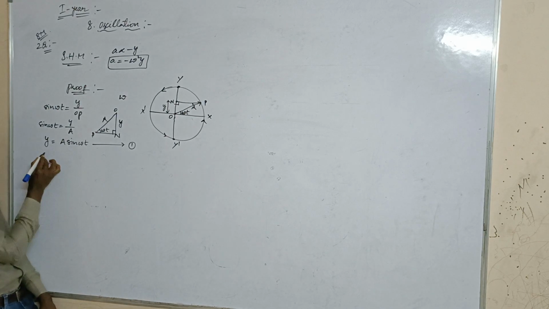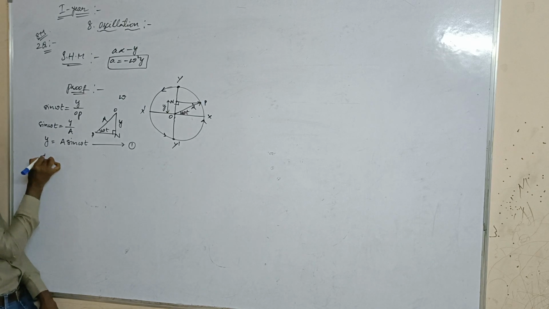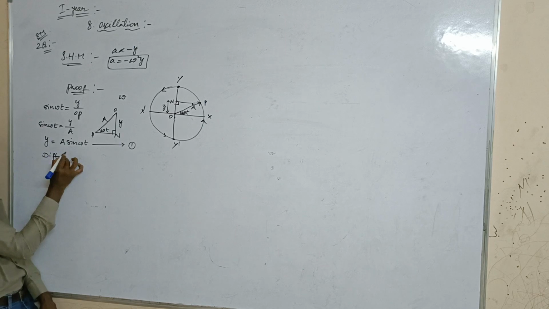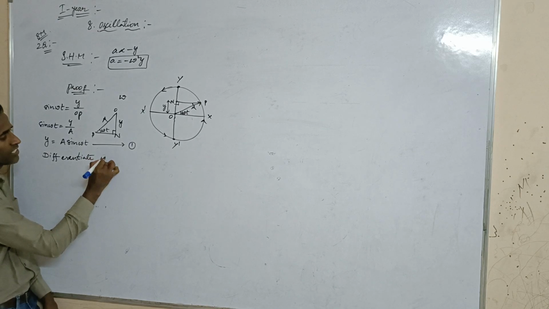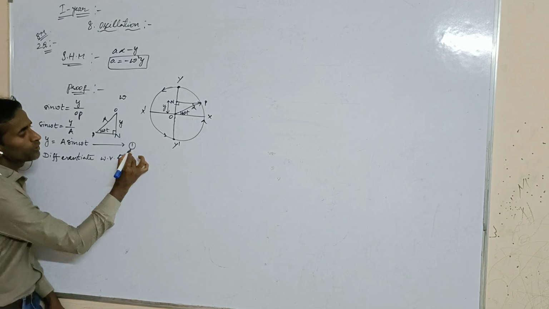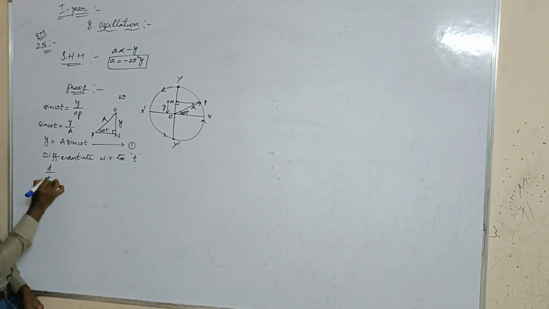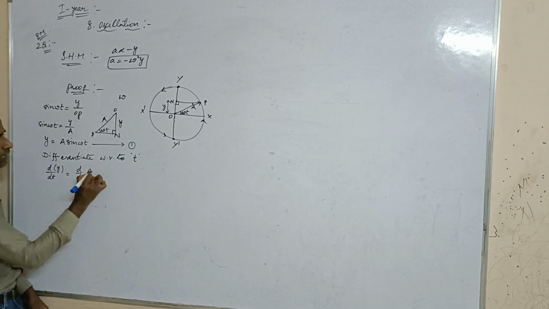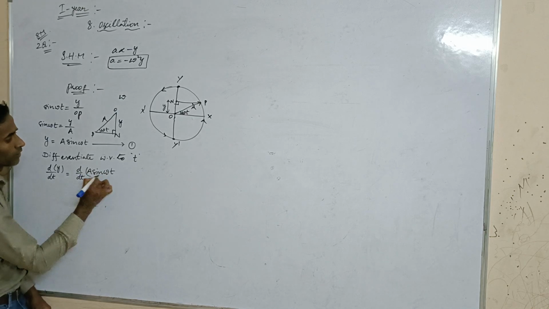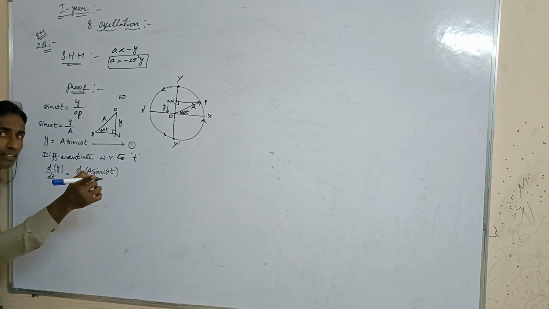And now see here, differentiate the above equation. We are going to differentiate with respect to time. T means nothing but time. So now we have to write d by dt of y is equal to d by dt of A sine omega t. Okay, and now again, the rate of change in displacement is known as velocity.